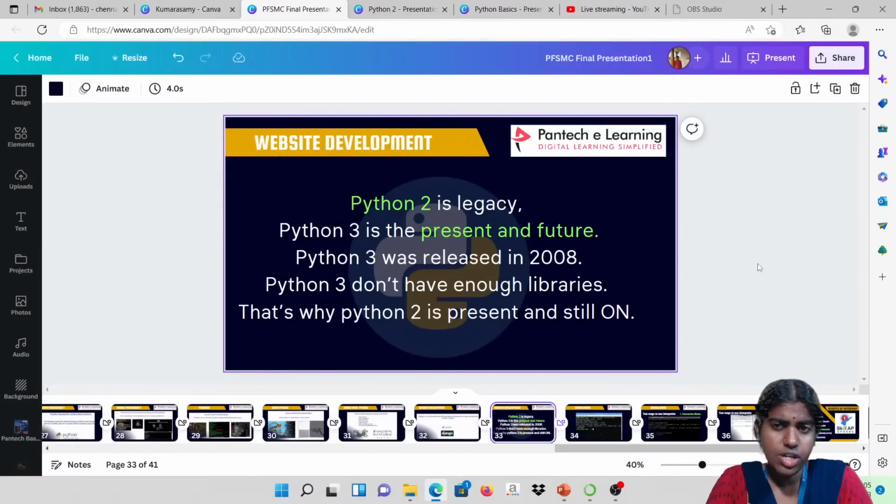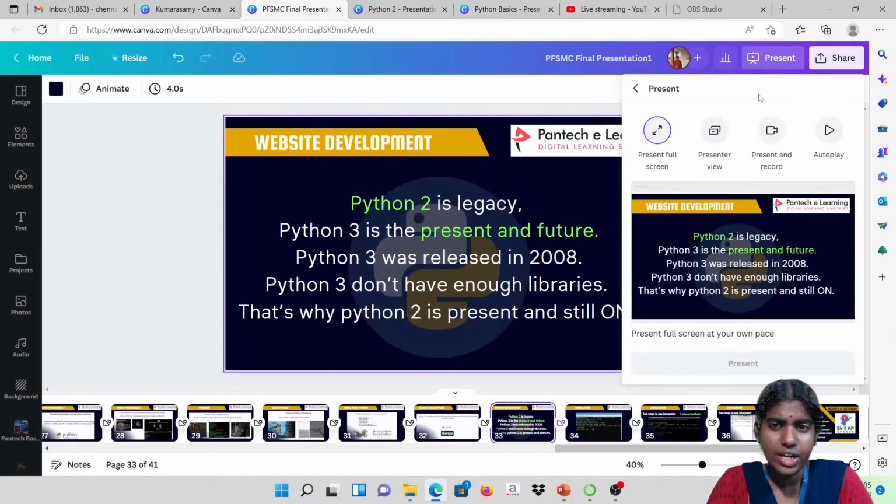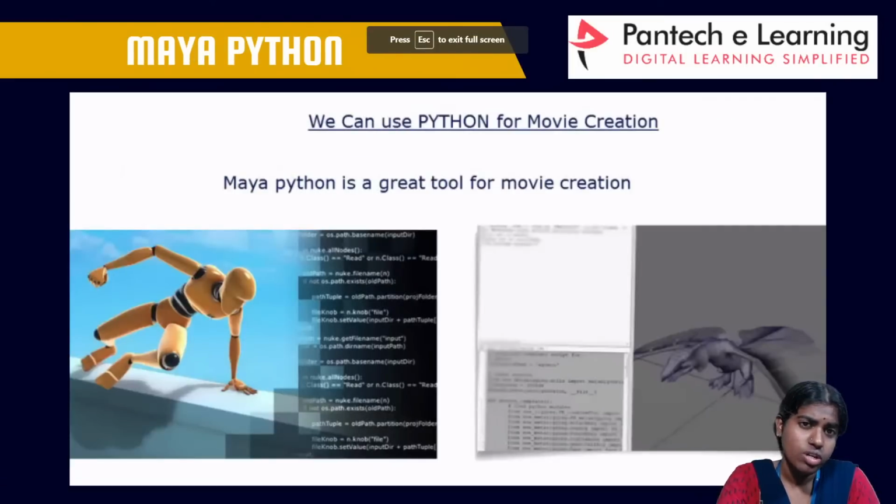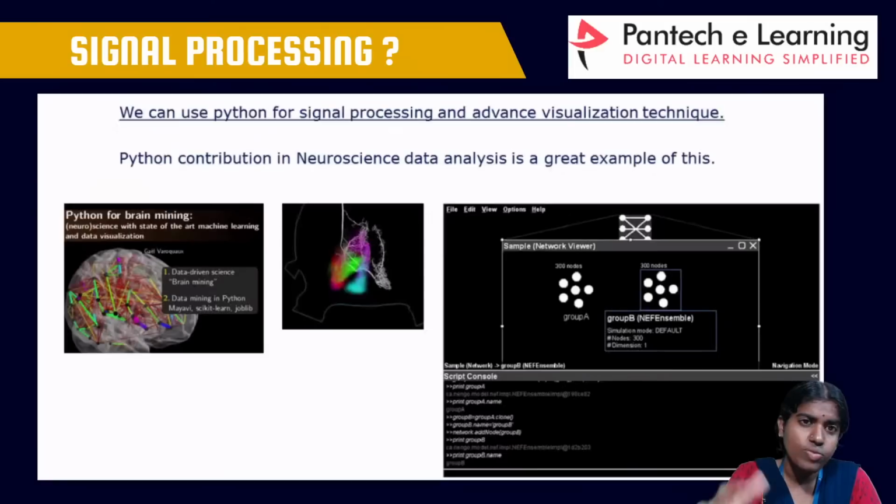Clear with this? So far I just gave you an introduction to the Python language and the different applications of Python. So what makes this language so powerful? Why can't I go for Java or some other language? Why is Python becoming a very popular language in today's world? A variety of applications can be developed using this Python language.